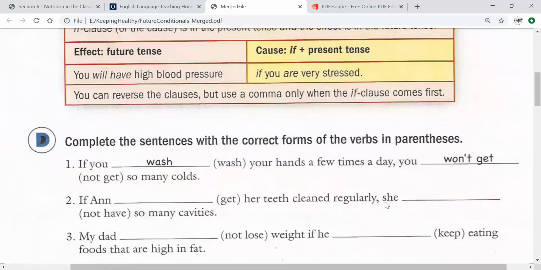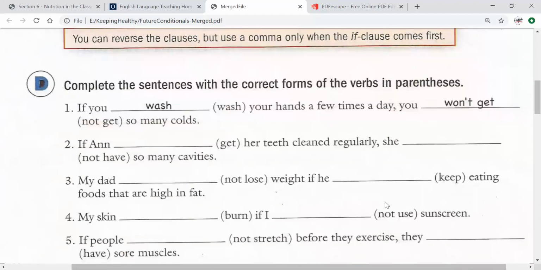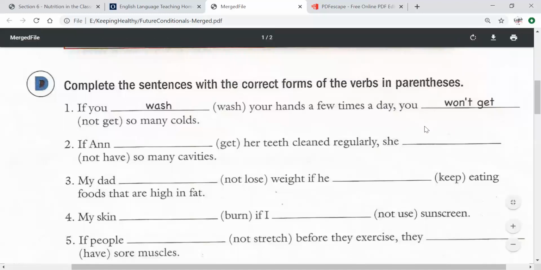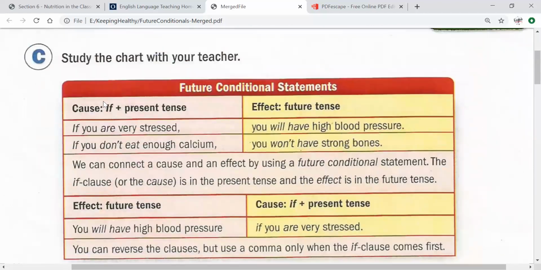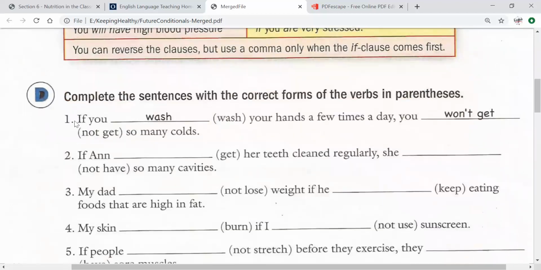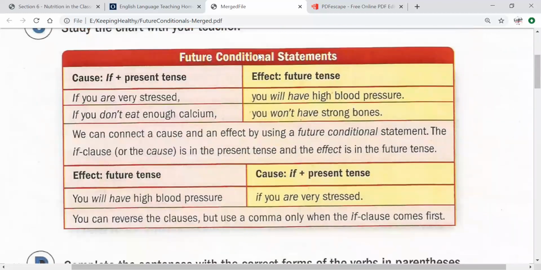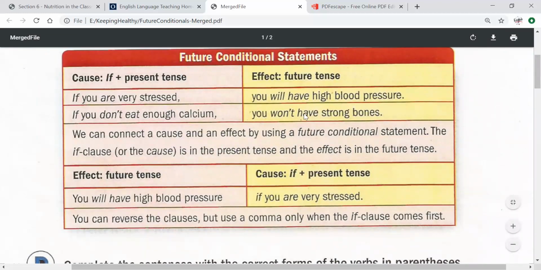Let's look at these examples, and then I want you to do this for homework. Complete the sentences with the correct forms of the verbs. So you will have verbs here. These are verbs, and you have to tell me: is it in present tense or is it in future tense? You will have both, but you have to tell me which one. Remember, if is always together with what? If plus present. If you see if, it's with present. And the other verb is in the future, the answer.